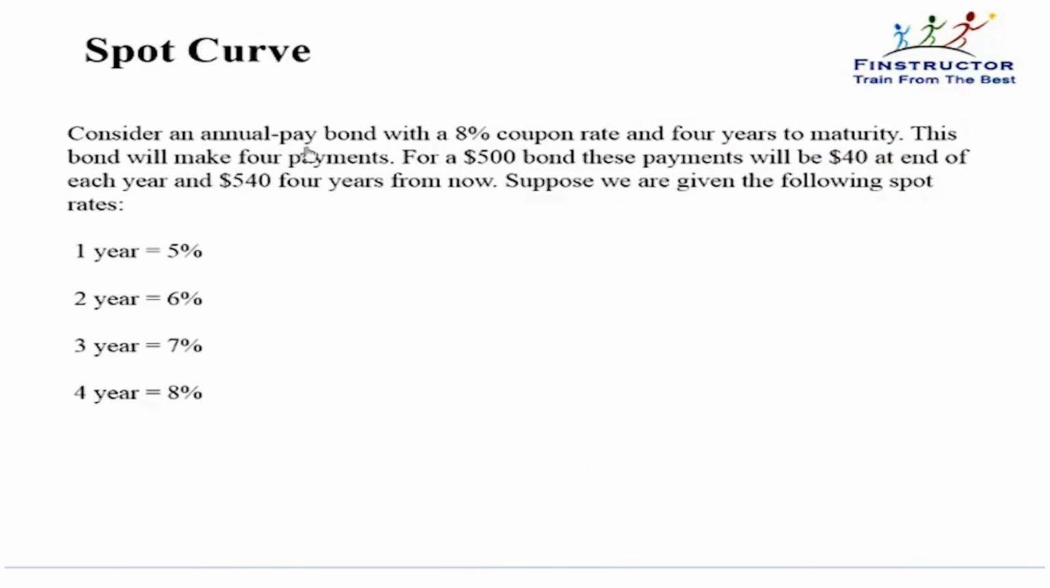Consider an annual paid bond with an 8% coupon rate and 4 years to maturity. This bond will make 4 payments. For a $500 bond, these payments will be $40 at the end of each year, that is an 8% coupon into a $500 par value, and $540 at maturity, that is the principal plus the final coupon. Suppose we are given the following spot rates. Compute the price of the bond.